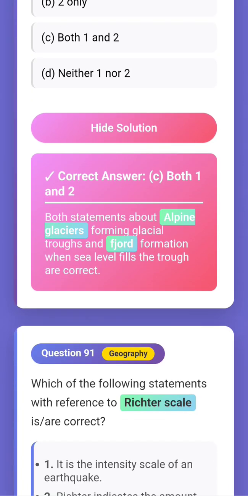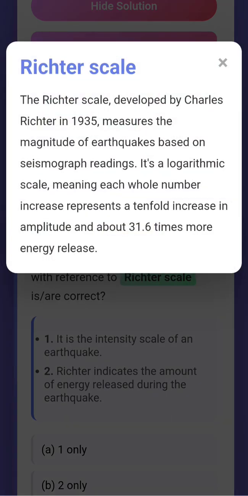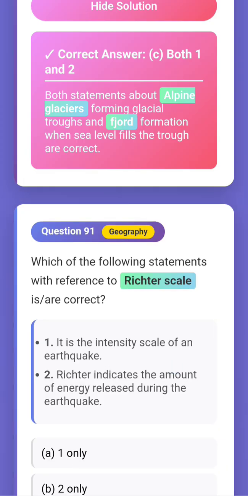Okay, next question. Which of the following statements with reference to the Richter scale is or are correct? The Richter scale, developed by Charles Richter in 1935, measures the magnitude of earthquakes based on seismograph readings. It's a logarithmic scale, meaning each whole number increase represents a tenfold increase in amplitude, and about 31.6 times more energy release. Okay, we got the definition. Now we'll check the options.